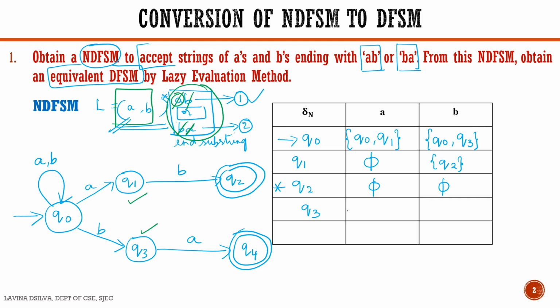Q3 does not have a transition defined for B, but when it sees an A, it goes to state Q4. Q4 is our other final state, and there is no transition defined for both the inputs A and B for Q4. So this is the list of transitions for the given NDFSM.